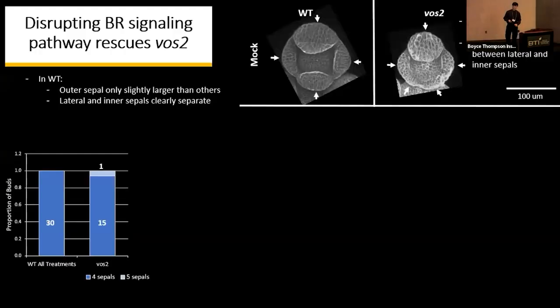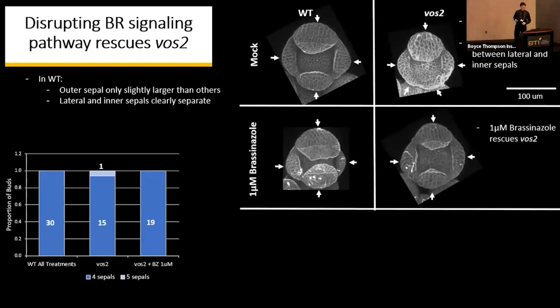Let's talk results. To remind you, our wild type is on the left here, and all sepals have roughly the same size, but in the VOS2 plant, we can see that the most outer sepal, which in all of these pictures will always be on the top, is way more prominent than the wild type plant. Additionally to that, VOS2 sepals are not always at the perfect 90 degrees that wild type buds have.